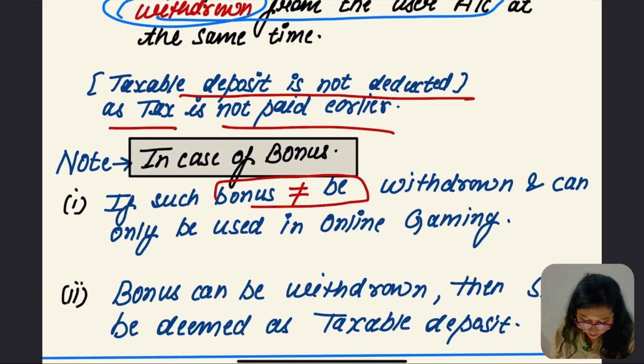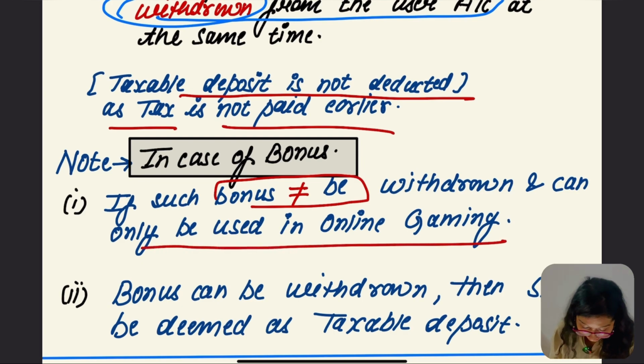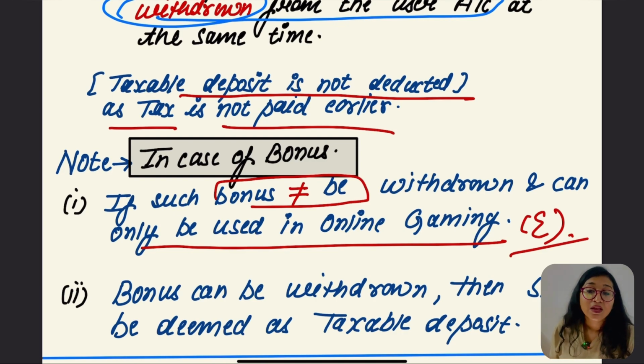If such bonus cannot be withdrawn and can only be used in online gaming, then it is not going to be taxable. That is going to be exempt. If the bonus cannot be withdrawn and is only used in online gaming, we cannot withdraw it, so that's going to be exempt.